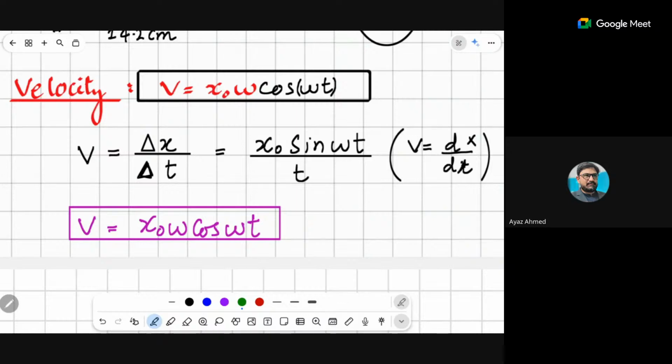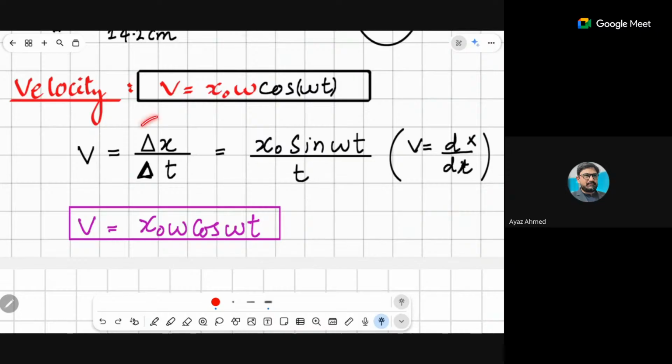I have written this in different colors for a reason. Here, cos is the variable function, and x naught omega is basically a constant. So if I say v equals x naught omega cos omega t, it would be very clear to you.